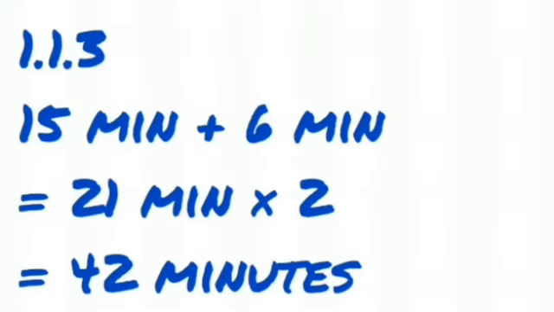So 1.1.3, I'm going to take the 15 minutes of preparation, add the 6 minutes of cooking, it gives me 21 minutes. This is if I'm cooking it once, and then I'm going to multiply it by 2 in order to get the results for twice, and it gives me a total of 42 minutes. Like I said, you can see that this is a basic time calculation that you can expect in your